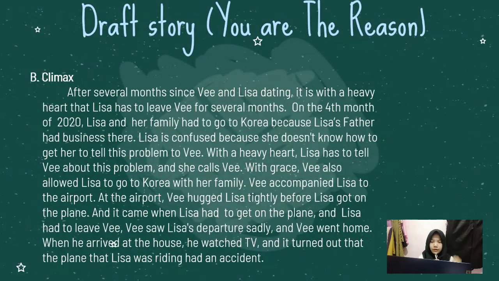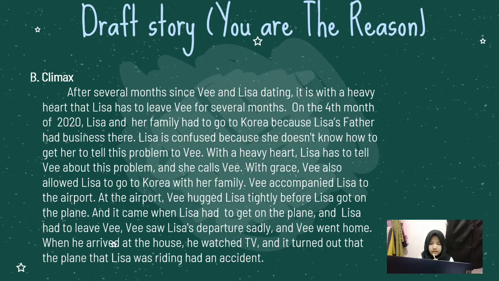For the climax, I will read it. After several months since V and Lisa started dating, it is with a heavy heart that Lisa has to leave V for several months. In the 4th month of 2020, Lisa and her family had to go to Korea because Lisa's father had business there. Lisa is confused because she doesn't know how to tell this problem to V. With a heavy heart, Lisa has to tell V about this problem and she calls V. With grace, V also allowed Lisa to go to Korea with her family.